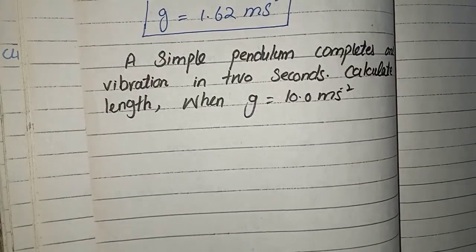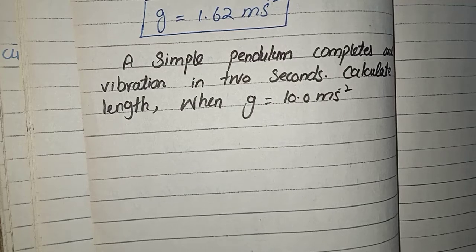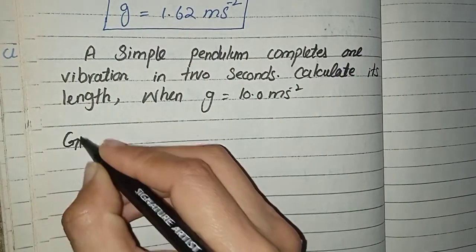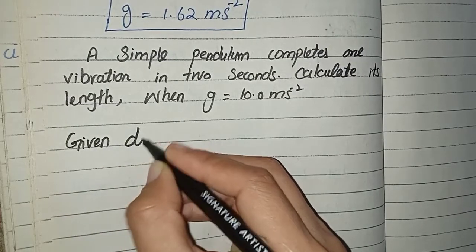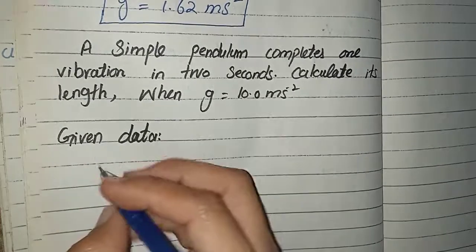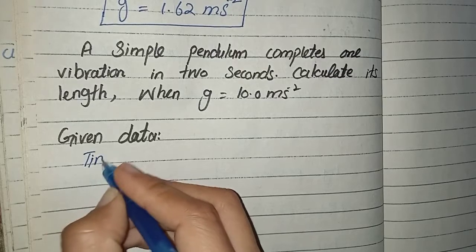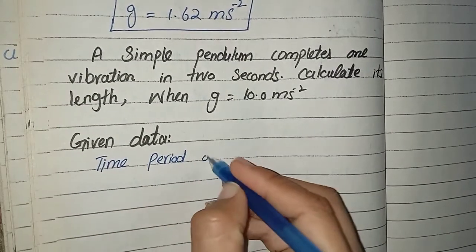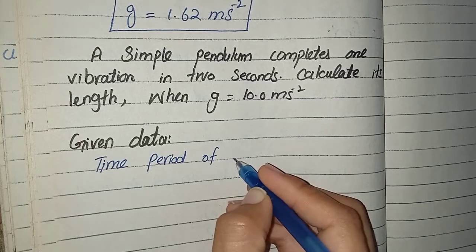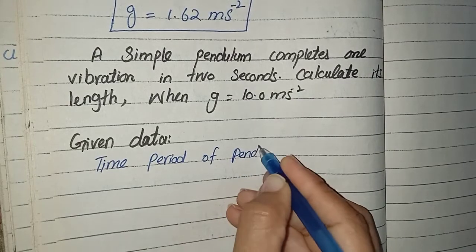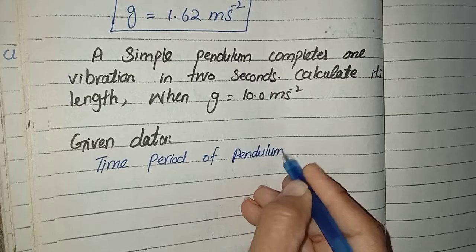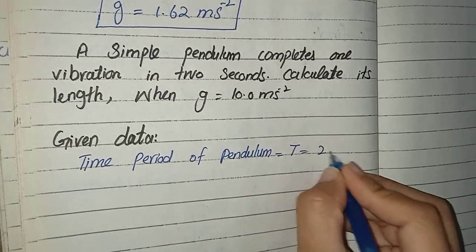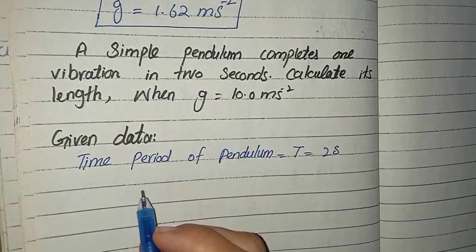Let me write the given data for this numerical problem. Time period of the pendulum, which is represented with capital T, for this numerical is equal to again 2 seconds. Calculate its length.